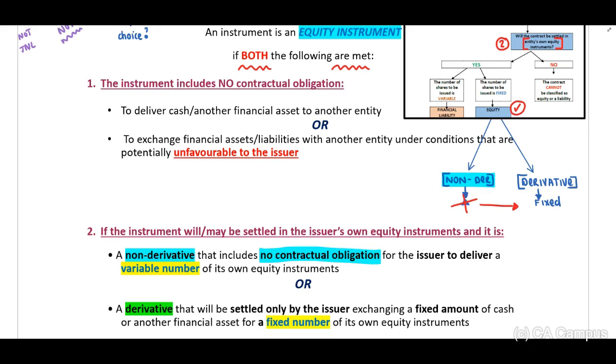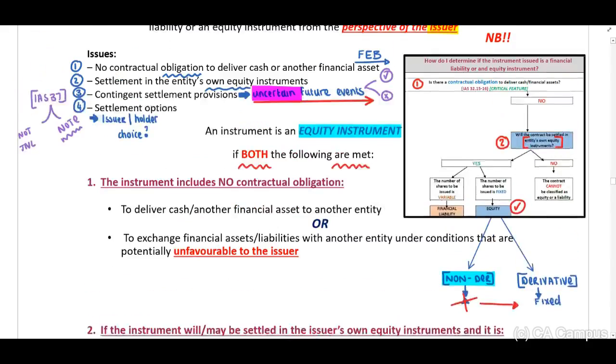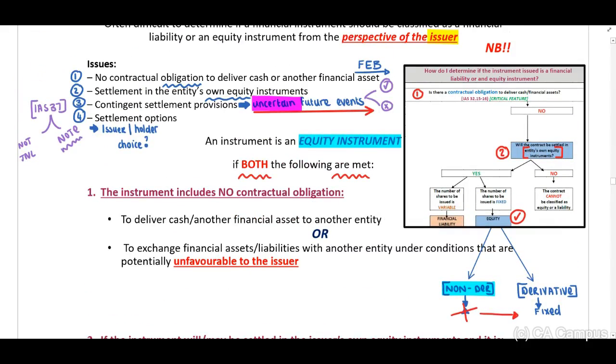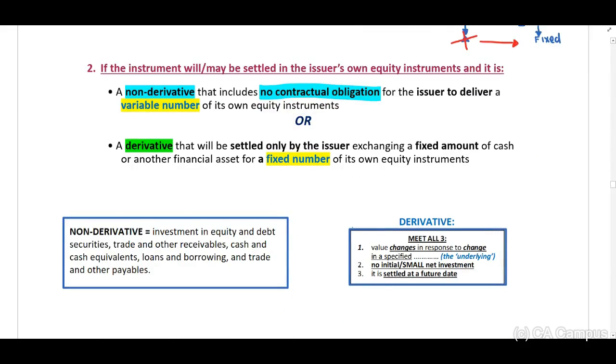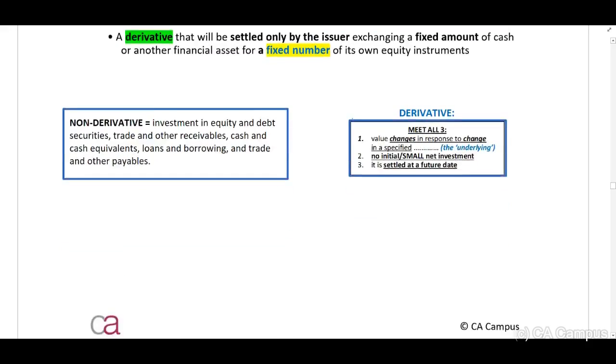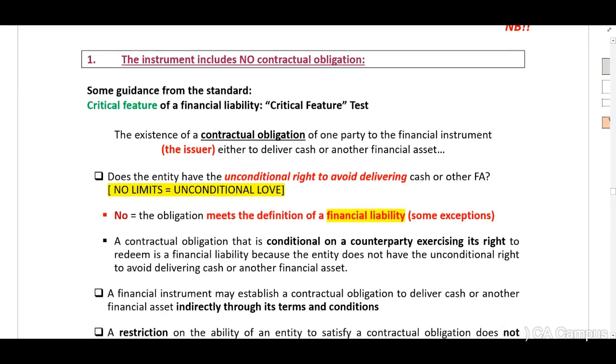Okay, so guys, again, when you look at our black box, our questions are pretty sufficient. The only thing that you have to identify is if it is a fixed amount of shares, it's equity. Now, I've included our definitions for explanation purposes. Let's look at this section. The instrument includes no contractual obligation.